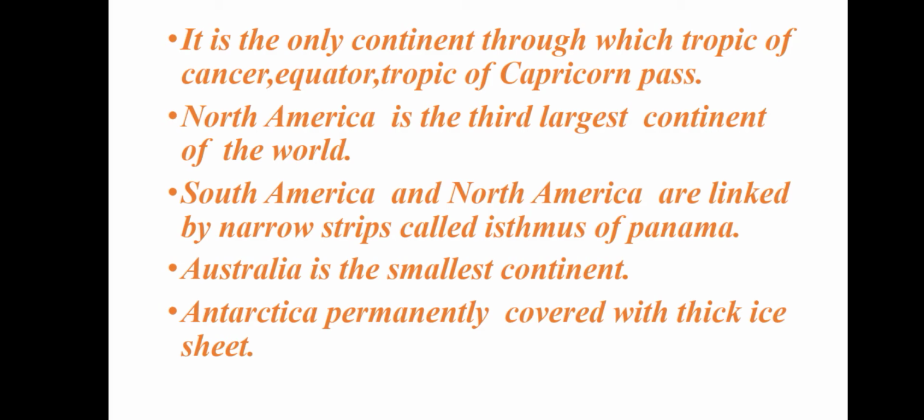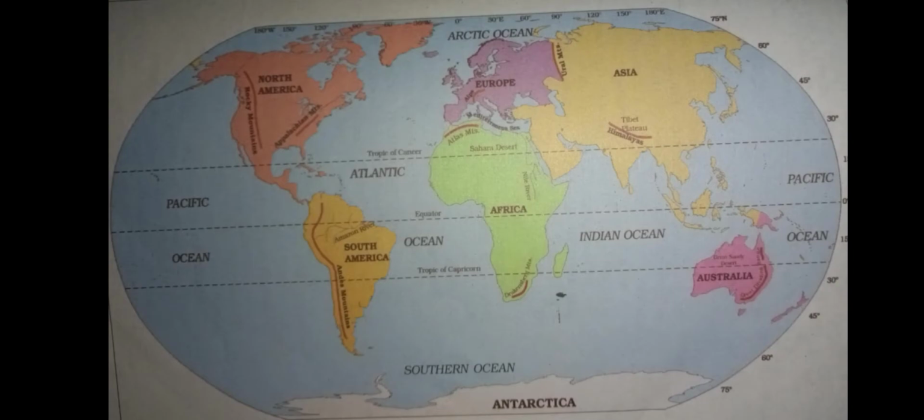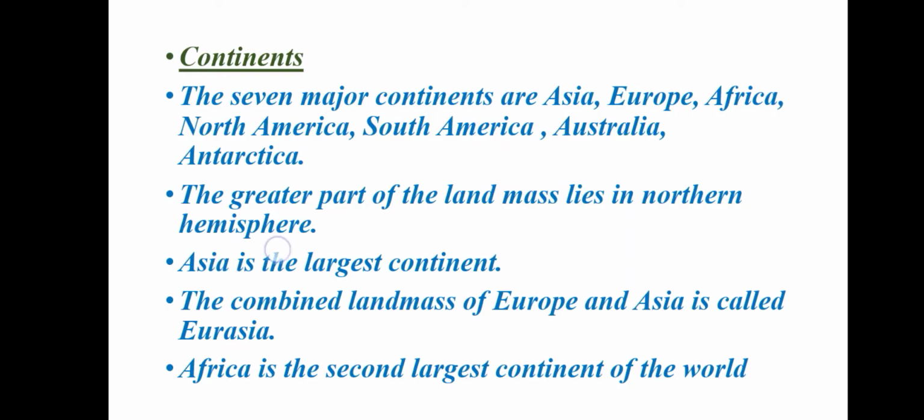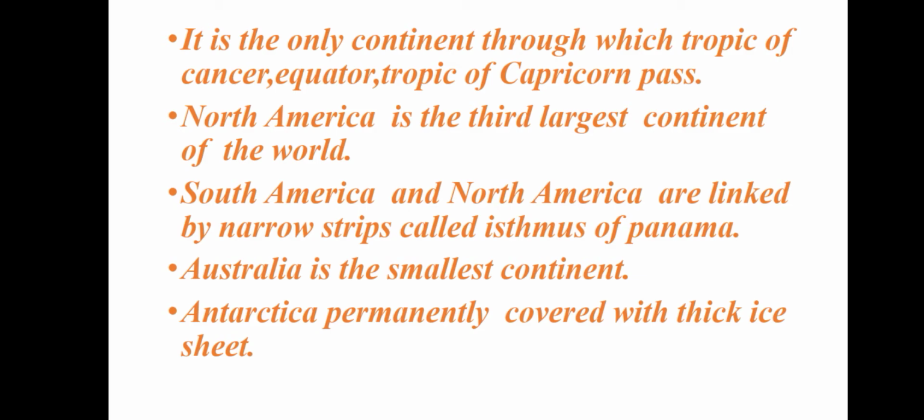North America is the 3rd largest continent, and you can see a narrow strip connecting North America and South America, called an isthmus. I will explain what an isthmus is in the coming slides. Next we go to Australia. Already I said that Australia is the smallest continent, and the world's longest mountain range is in South America. The highest mountain is Mount Everest, but I am saying longest, that is the Andes, in South America.